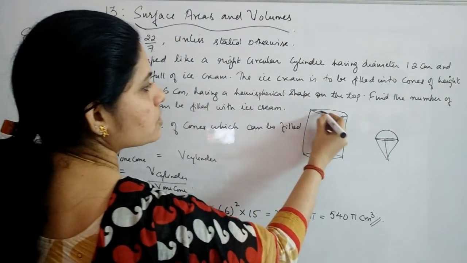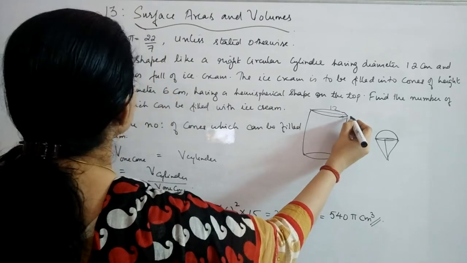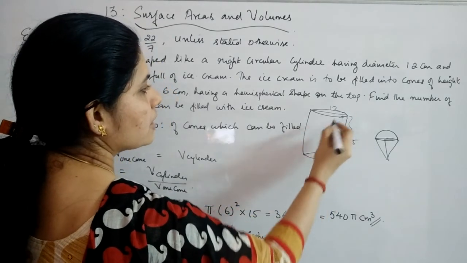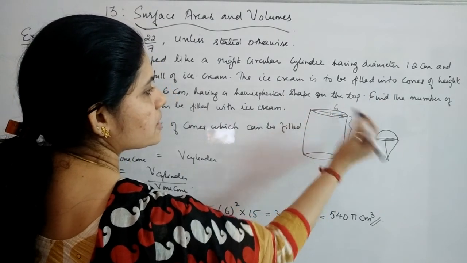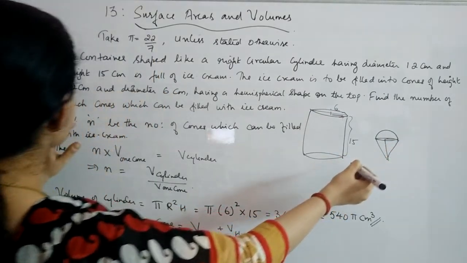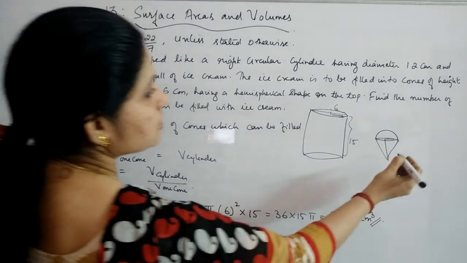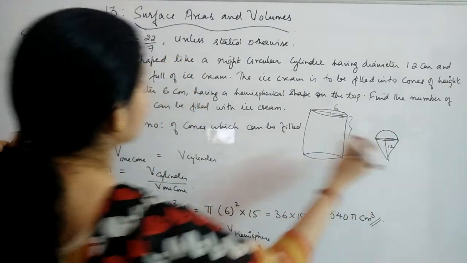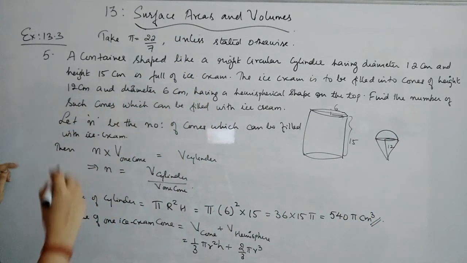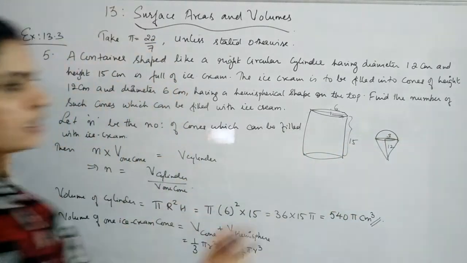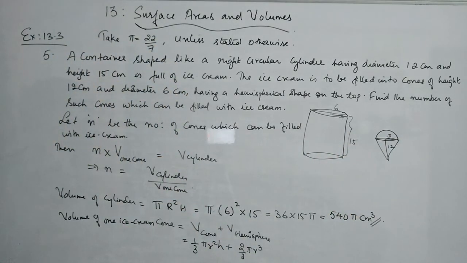So here the diameter was given to be 12 and this height was given to be 15, so the radius has become 6. And here you have the height given as 12 centimeters. This one is 12 and the diameter is given to be 6, that means the radius is 3. Now you can use it in the formula.